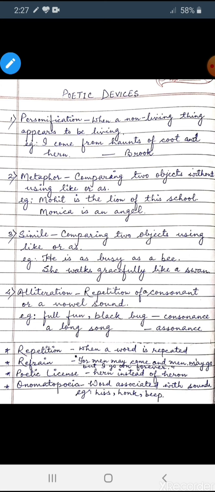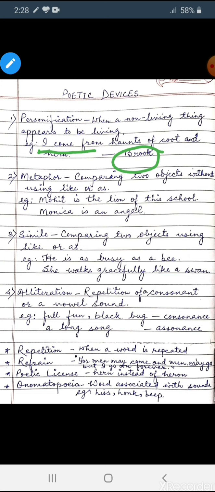Personification means that when a non-living thing appears to be living, that is, when a non-living thing starts speaking. For example, I have taken here an extract from the first line of the poem The Brook. Brook is a small stream, and that stream says that I come from haunts of coot and hern. That it comes from that place where the birds coot and heron belong to. So here the brook is speaking, I come from. So when a non-living thing is speaking like a living being, then the poetic device used here is personification.